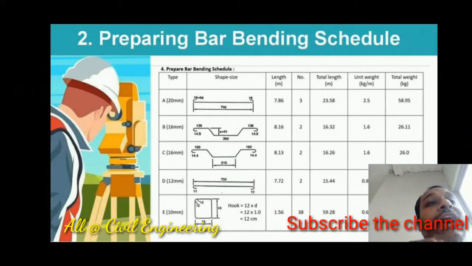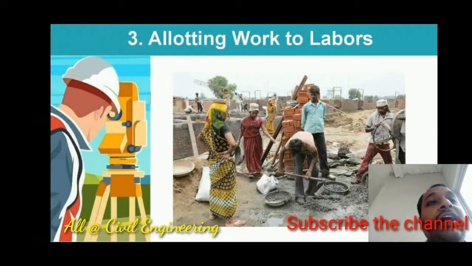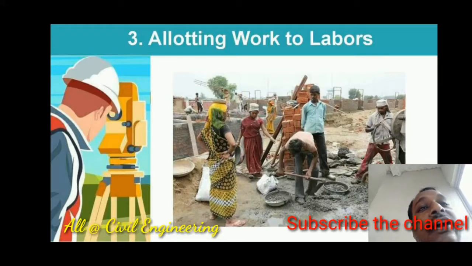Then prepare bar bending schedule. This may be the format for the bar bending. Then allotting work to the laborers. There are different works or different activities running at construction site. So allot the work to the laborers, or allot the labor to the different works, based on how many laborers are required for different activities.